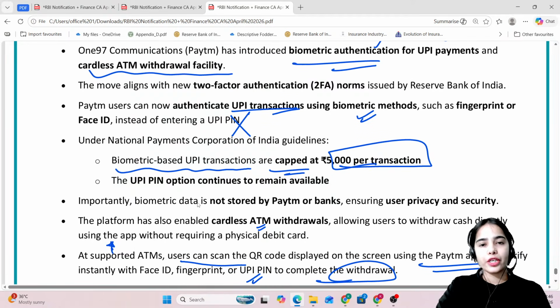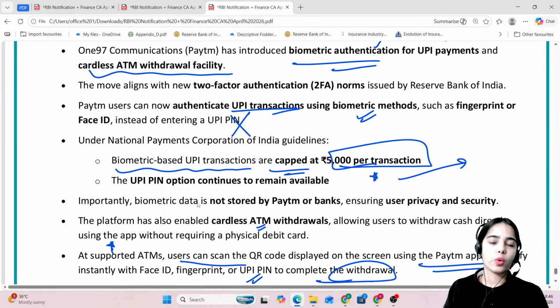So basically, in the UPI transactions using Paytm, if you are doing a transaction up to 5,000 rupees, then you will not be required to put the UPI PIN. If you want, you can just do the biometric and the payment will be done.